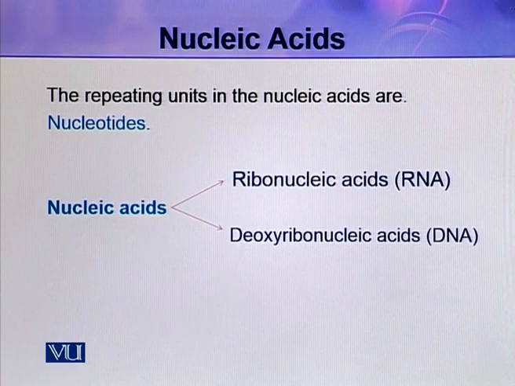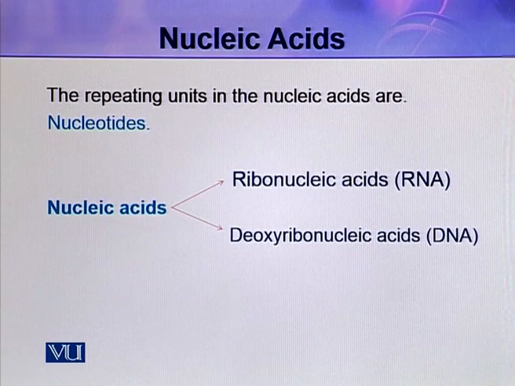They have a number of functions to perform in the cell, mainly during protein synthesis. While deoxyribonucleic acid, DNA, is only of one type. There are no other types of DNA, and it is mainly present in the nucleus in addition to chloroplasts and